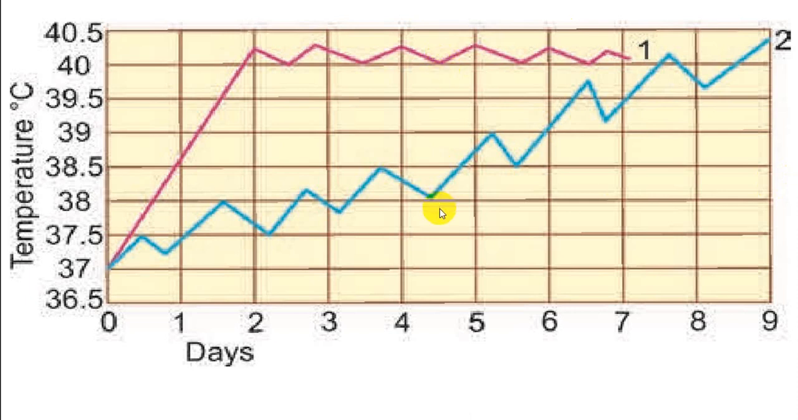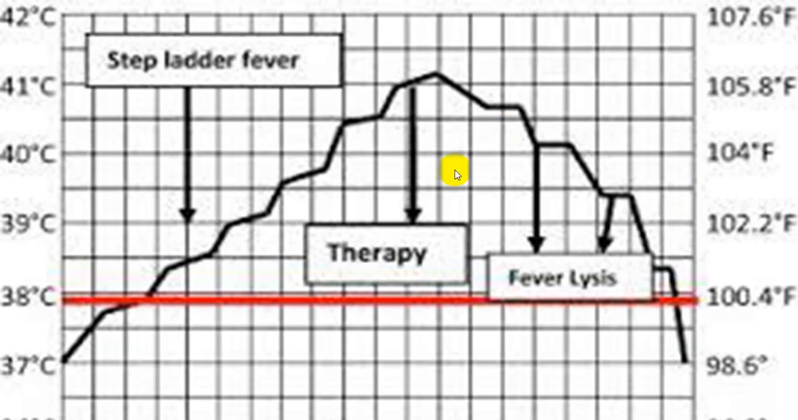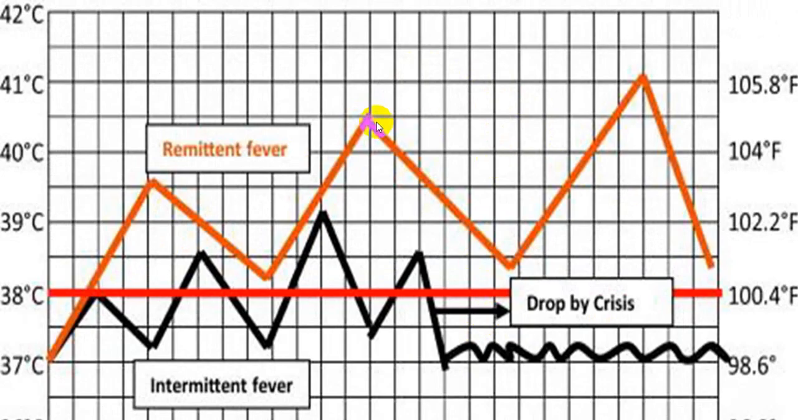This is the continuous variety, this is a remittent variety, and this is a step ladder pattern. This is the step ladder pattern, increasing and then decreasing. Same pattern, step ladder pattern, we call fever by lysis. Very classical in case of enteric fever. You can see this is a remittent variety. Fluctuation is more than 2 degrees Fahrenheit. And this is intermittent fever. You can see the intermittent fever drops by crisis.